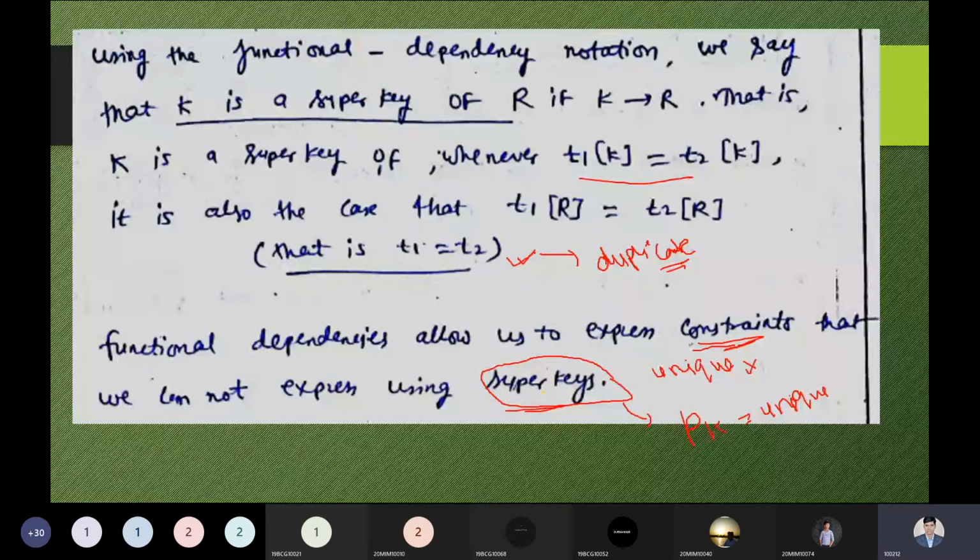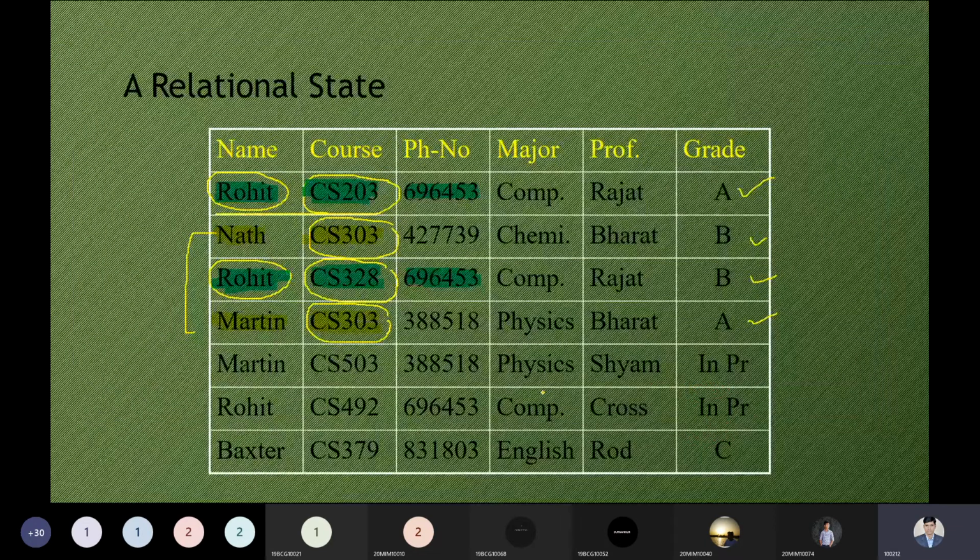Here we have a small amount of data, but when we have a large amount of data, duplicacy will definitely occur without any doubt, and we can't avoid it in a simple way. So the primary key was introduced for this reason. The super key did not succeed, that's why we have this one. Okay, so tell me any doubt over here. If you have, please let me know right now.